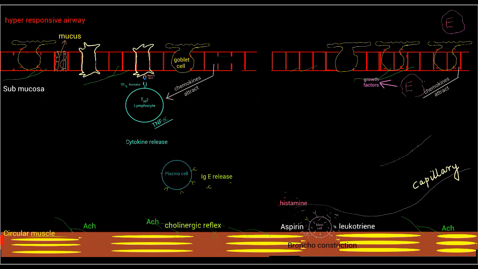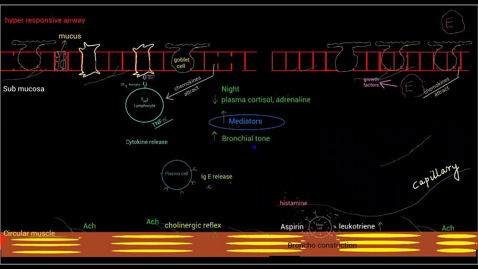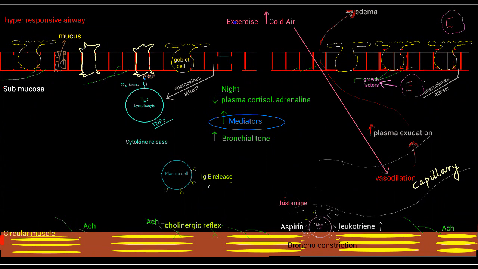Now, some important points. First, at night, our adrenaline and cortisol levels fall, which increases mediators, which increases bronchial tone. This is normal but becomes exaggerated in asthmatics. Second, in exercise, as we need more and more air, we breathe through the mouth. This brings in cold air, which vasodilates capillaries. This is normal, but in asthmatics, plasma exudation occurs, causing airway edema, hence narrowing. Third, aspirin increases leukotrienes and therefore causes problems in asthmatics.